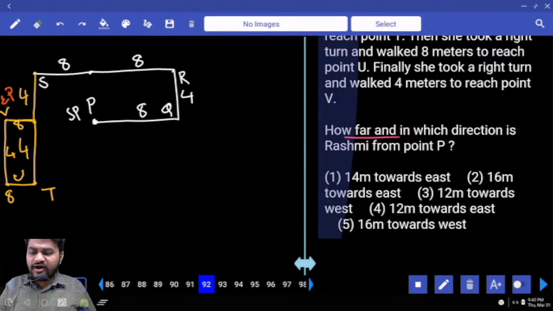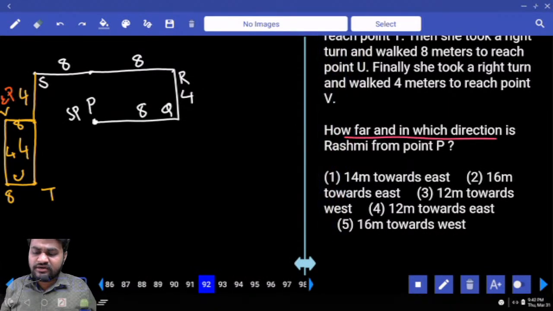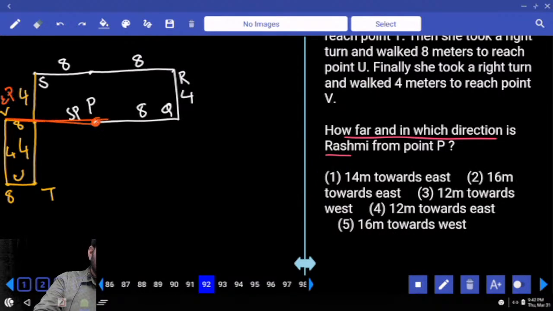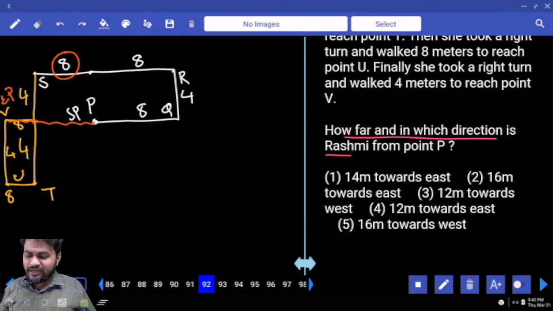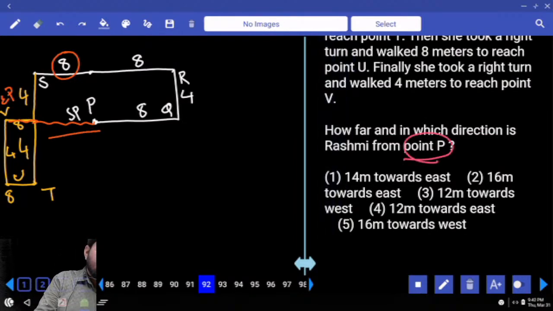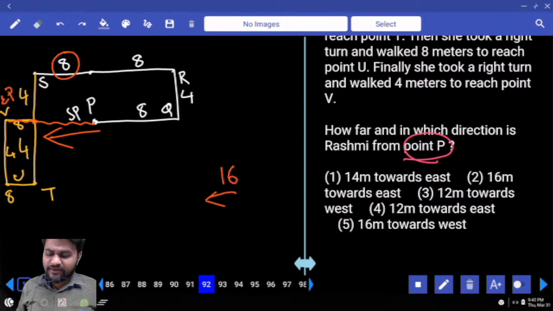Then how far and in which direction are from P. Distance between these 2 points is required. Up to here it is distance of 8 and it is another 8. 8 plus 8 is 16 meters and direction is required. From P it is west direction, so 16 meters west, option number 5.